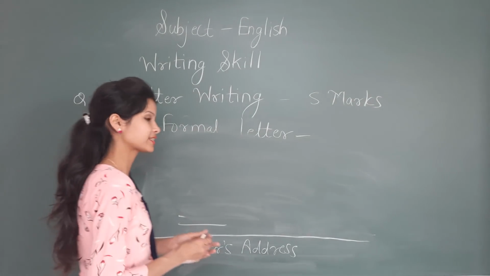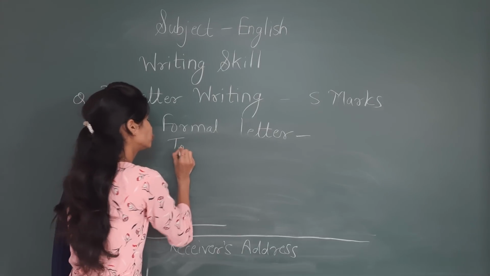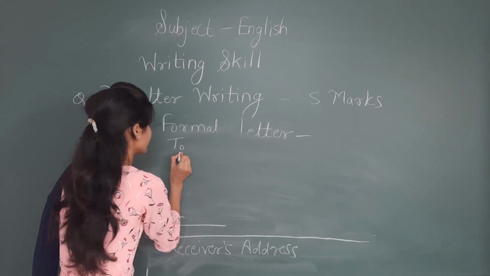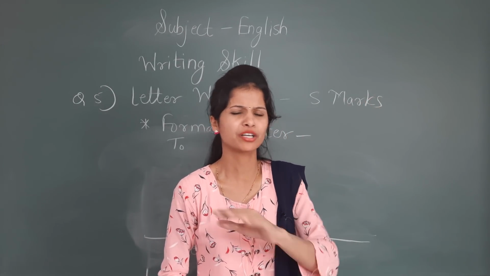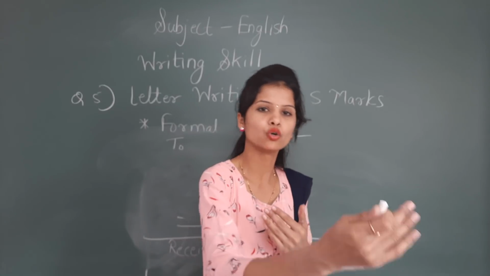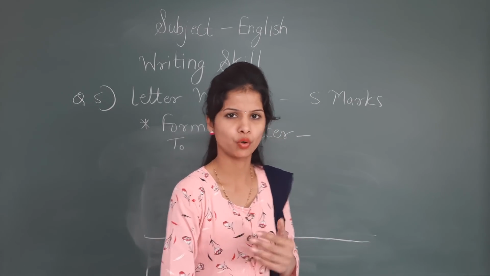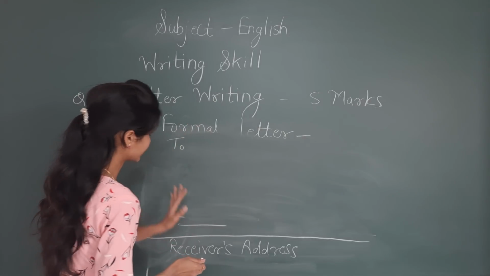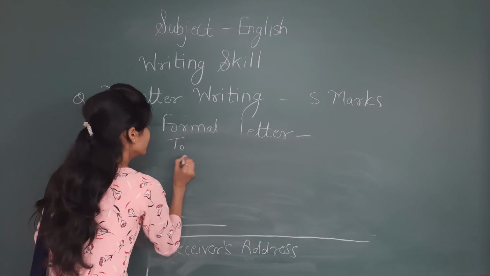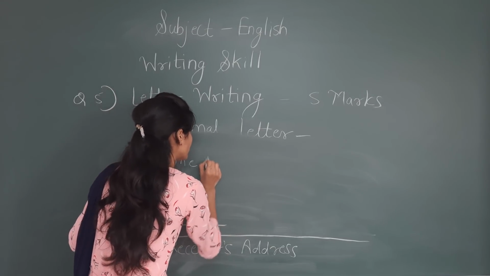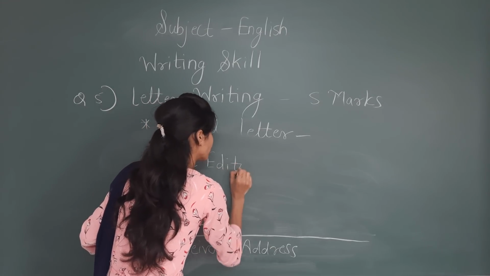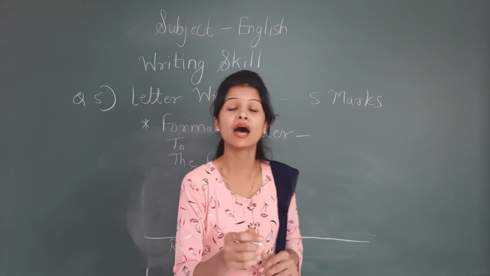Now in the receiver's address, first you have to write 'To'. Okay, actually before the sender's address we have to write 'From', but it is not necessary. You can write the sender's address quickly. So don't write 'From', but here you have to write 'To' on the next line. Use the article. If I am writing this letter to the editor, so you have to write 'To the editor'. The article is compulsory.